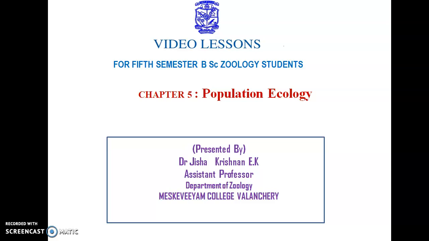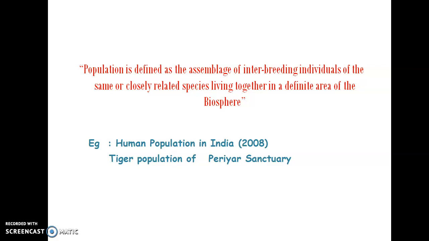So today we are starting with the fifth chapter, that is population ecology. Let's move. In the previous classes I have already mentioned what is meant by population. So for you, I am again repeating the definition of population. That is, population is defined as the assemblage of interbreeding individuals of the same or closely related species which is living together in a definite area of the biosphere.